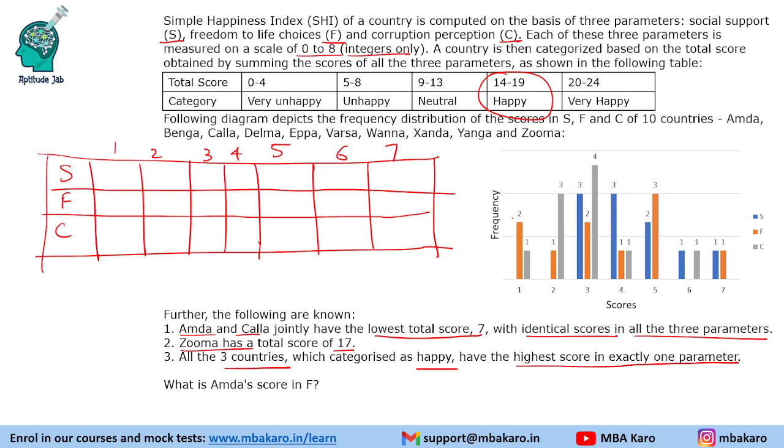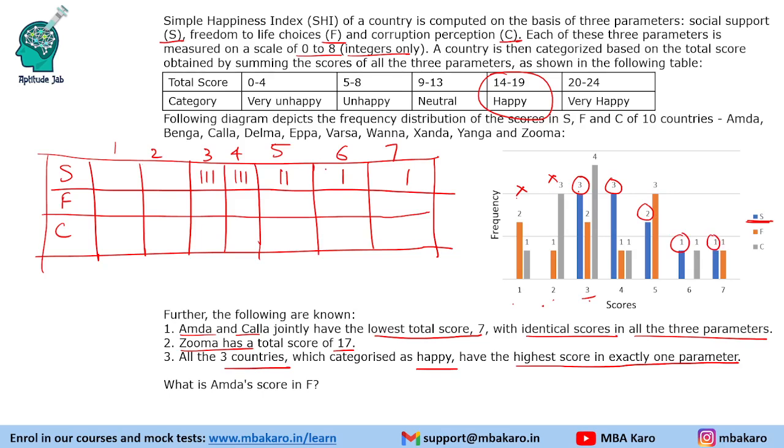S does not have values in the first two. S has three values for the score of 3, so instead of writing 3, we can put 3 bars. At 4 it also has 3, at 5 it has 2, and at 6 it has 1 and at 7 it has 1. So S is the blue one, it does not have any value here. Three values for 3, three values for 4, then 2, 1 and 1.